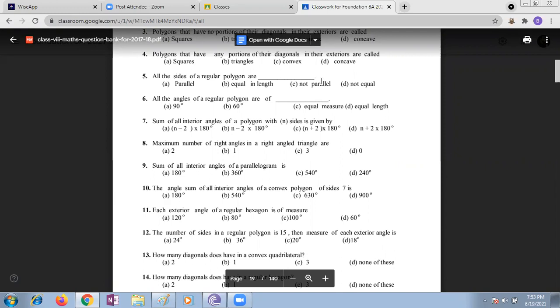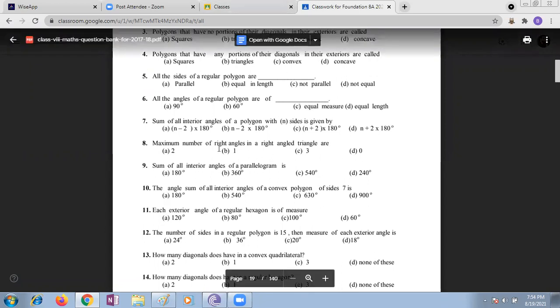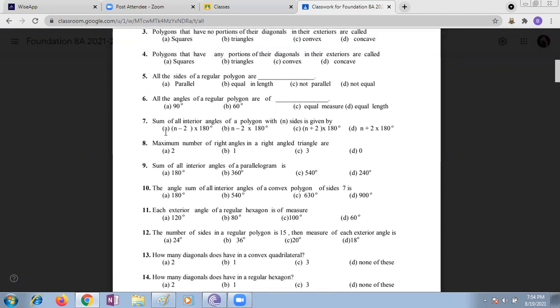All angles of a regular polygon are of dash. Angles mean equal measures. Angles means measures, sides means equal length. That is a very important point. Please remember, don't confuse, children.